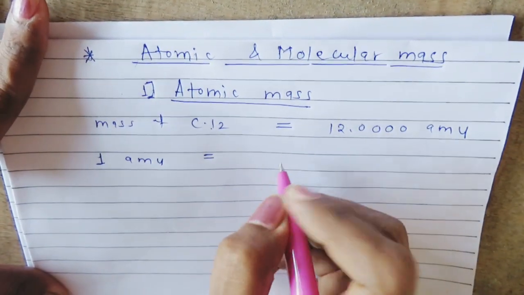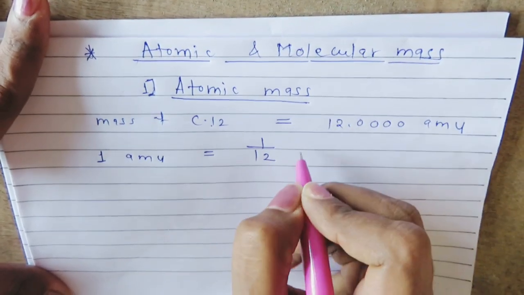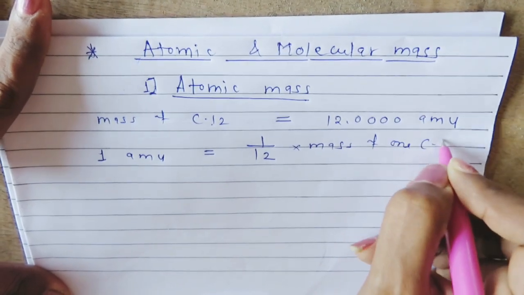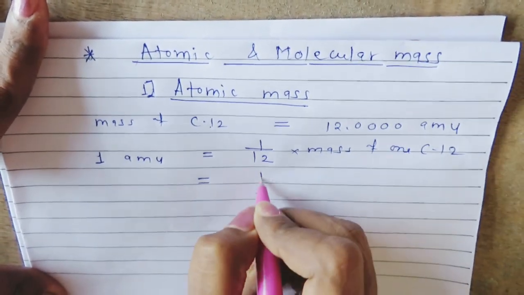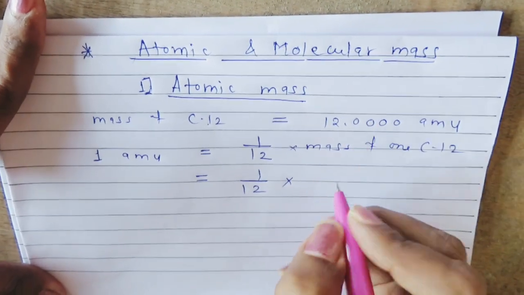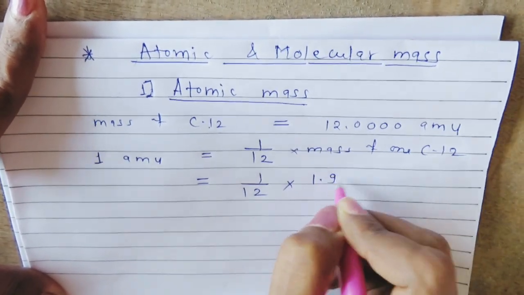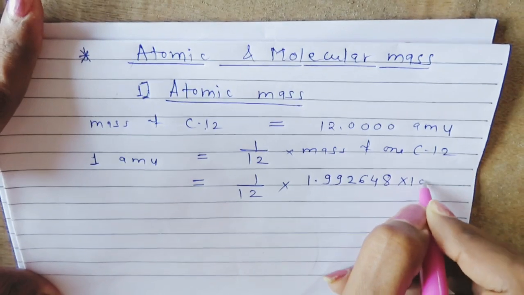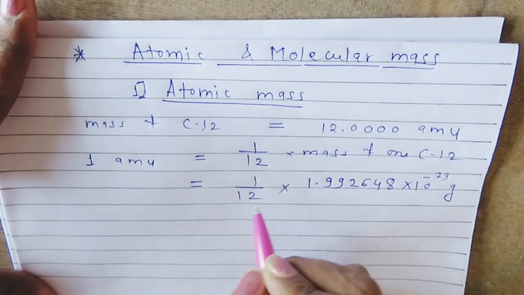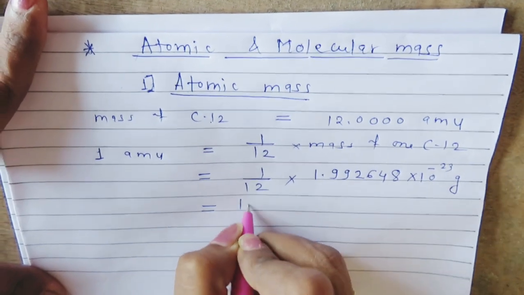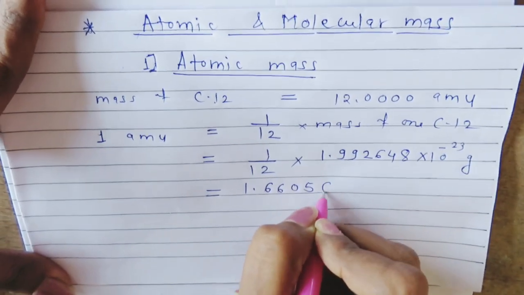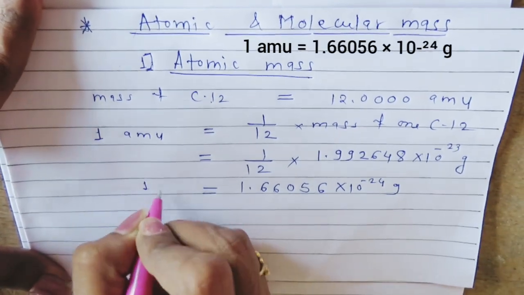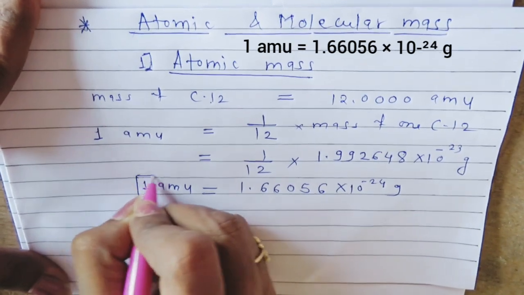The mass of one atom of carbon 12 is almost 1.992648 into 10 raised to minus 23 grams. If you calculate this, you will get 1.66056 into 10 raised to minus 24 grams. This is the value of one atomic mass unit.